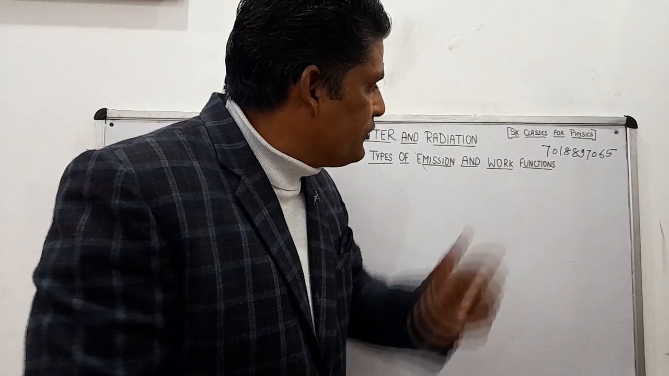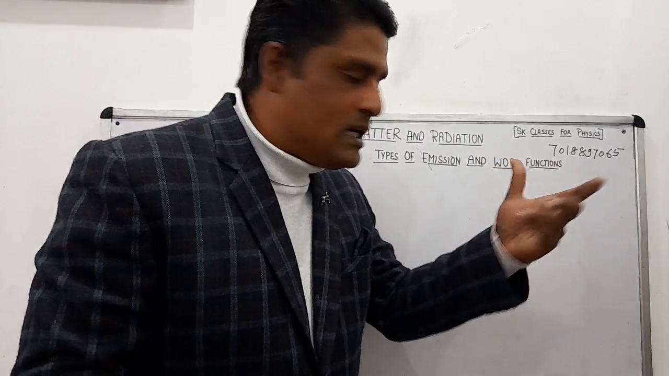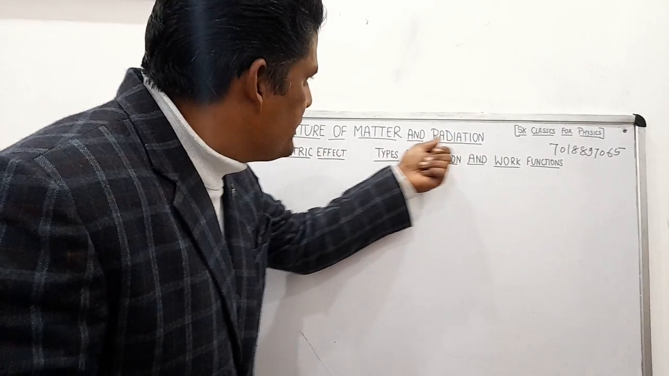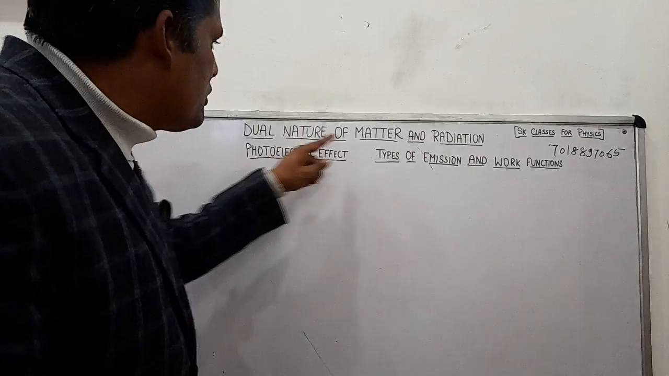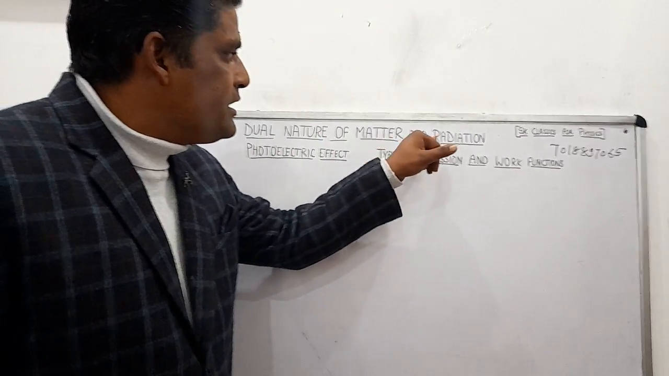So this is my first topic in Hargar Pathshala for you, class 10 plus 2. What is our topic? That is dual nature of matter and radiation. Dual means double. Dual nature of matter and radiation.